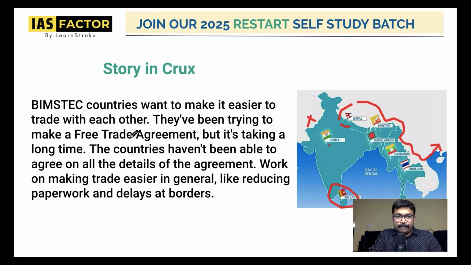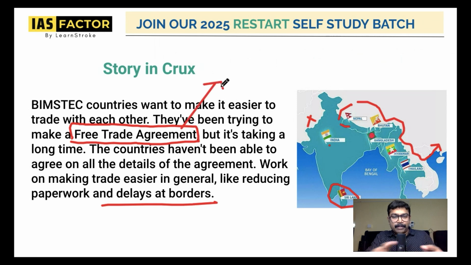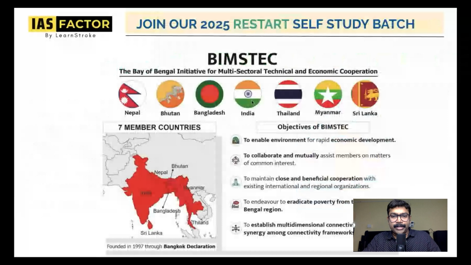So, what is the story? BIMSTEC countries want to have a free trade agreement, but it is not coming in. They work on making trade easier, like reducing paperwork and delays at borders. So, we want to create a free trade agreement, but it is not working properly. That is one important thing that you have to note here. And let's go to the important point.